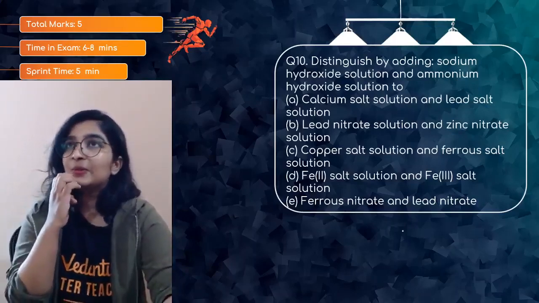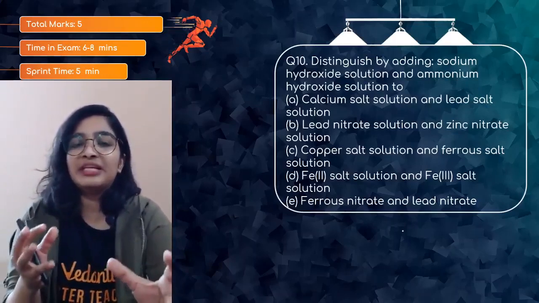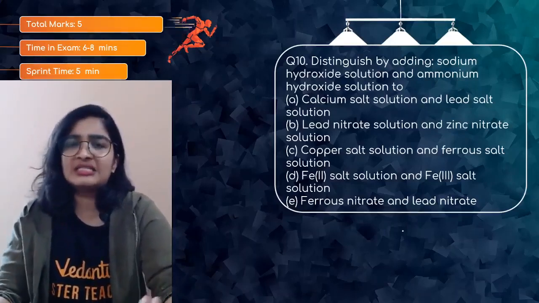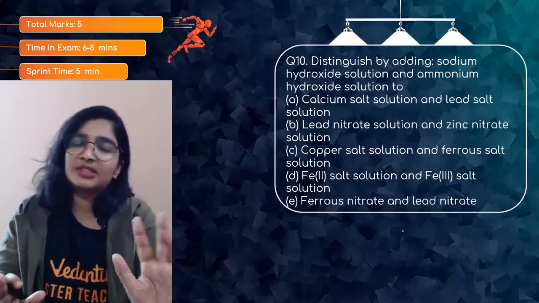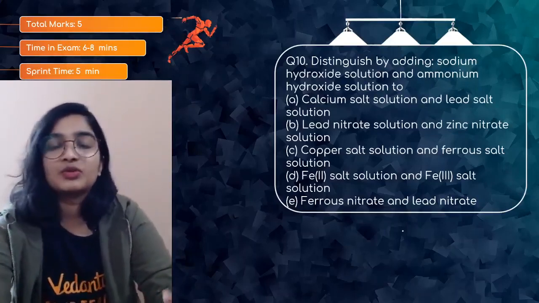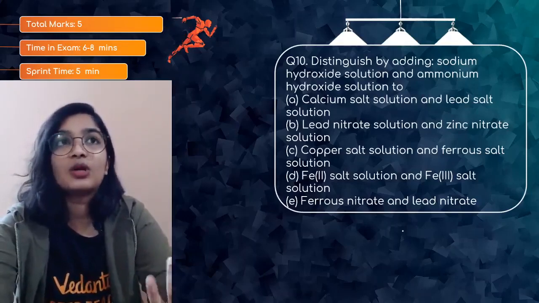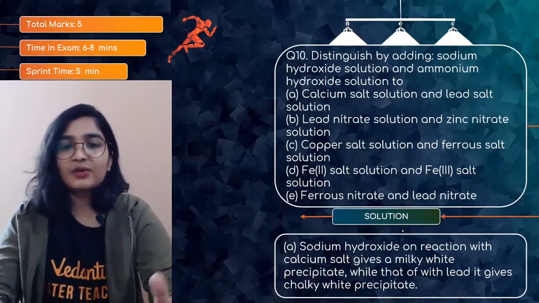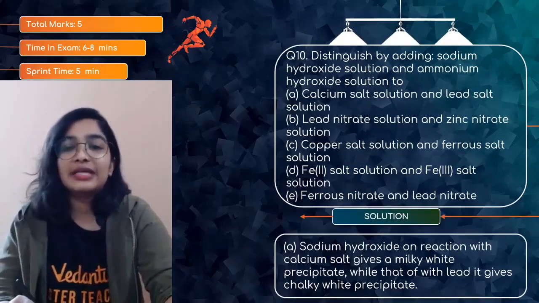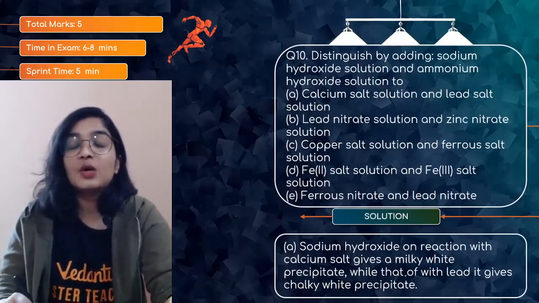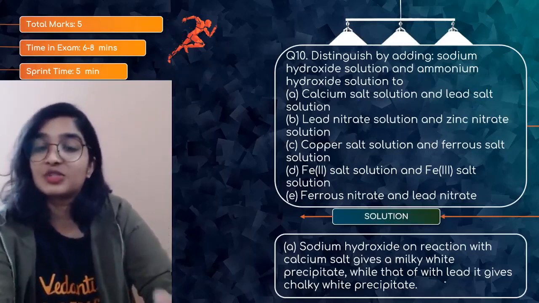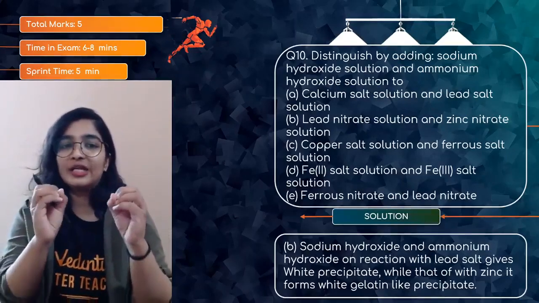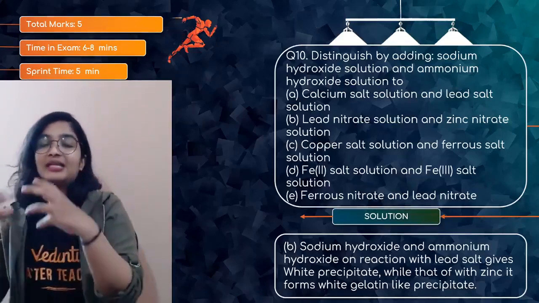Even though it is a white precipitate, there will be a difference in their texture. Zinc will be gelatinous, lead will be chalky white, and calcium is a normal white precipitate. Copper, obviously, is a blue precipitate. Fe2+ will be green and Fe3+ will be reddish brown. That's all you have to write. Sodium hydroxide on reaction with calcium salt gives a milky white precipitate, while with lead it gives a chalky white precipitate. So there is a difference. Once you actually do this analysis, you will know the difference between chalky, milky and gelatinous precipitates.